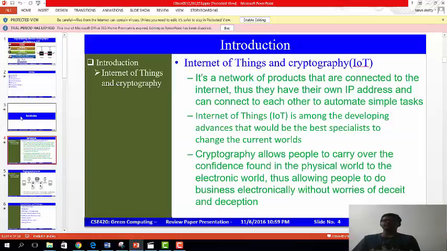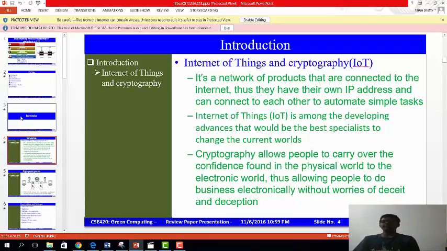Internet of Things and Cryptography. It is a network of products that are connected to the internet. Thus, they have their own IP address and can connect to each other to automate simple tasks. Basically, in the present generation, IoT has vast applications in different sectors, for example, security breach, RFIDs, etc.